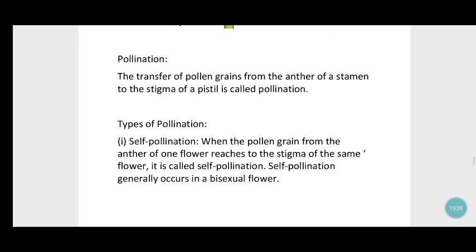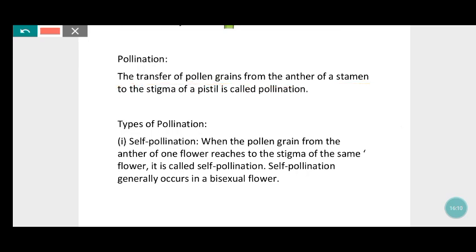Now let's go to pollination. Pollination is the transfer of pollen grains from the anther of a stamen to the stigma of a pistil. The stamen is the male reproductive part of a plant. In the anther the pollen grains are there, and from there they transfer to the stigma. The stigma is part of the pistil, which is the female reproductive part of the plant.